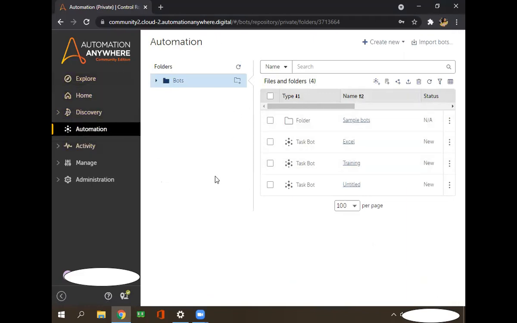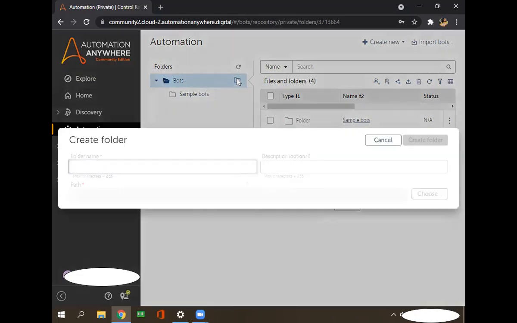So let's start this first one. We'll make the first part by using the string operations. For that, we have to go into the automations and create one folder where we will keep all the bots which we are going to create in this session. If you can see here, there is a bots folder, and this is the cloud version, so whatever folders we create will be stored on the cloud only. For that, we have to click on this symbol, and I'm creating one folder.